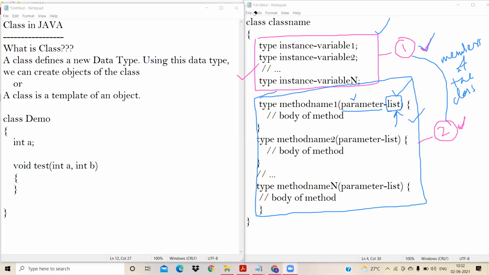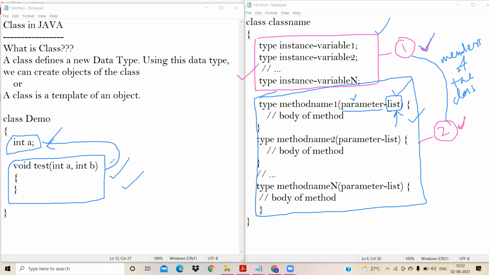Now, generally, when you see any real world class, when you're writing any real time application, a class will have instance variables, and it has methods. Generally a class will have both instance variables and methods. And this method is going to access the instance variables. We'll see these methods in detail later.